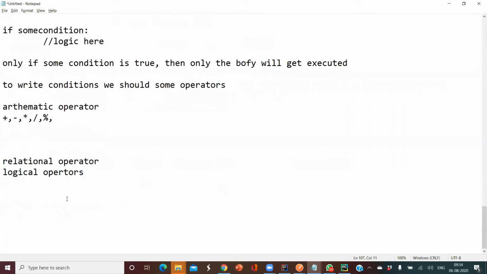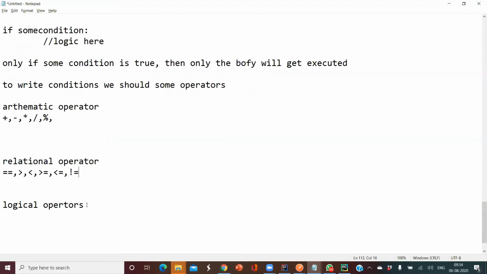Now on the relational operators, what can we do here? We can compare two values. We can check greater than, less than, greater than or equal to, less than or equal to, and not equal to. So we can perform different types of operations that are available on the system.